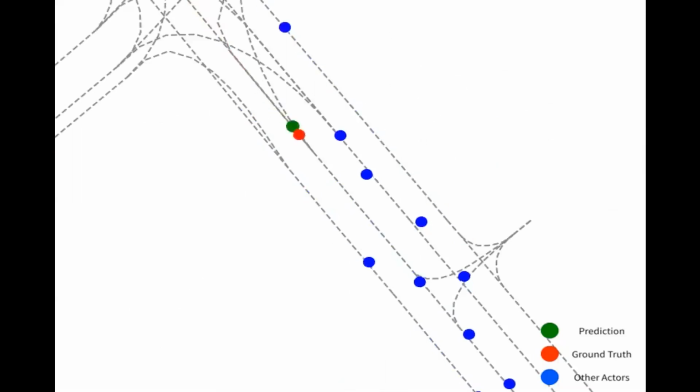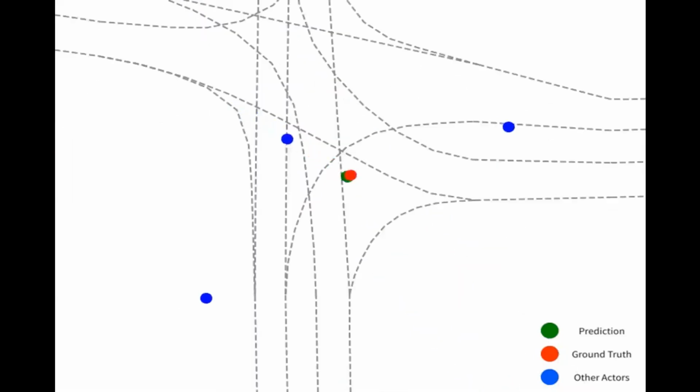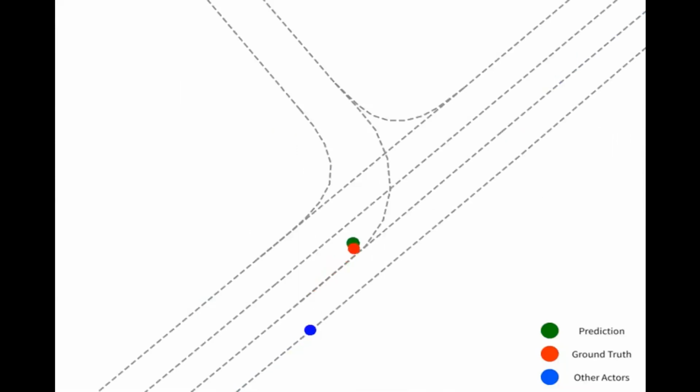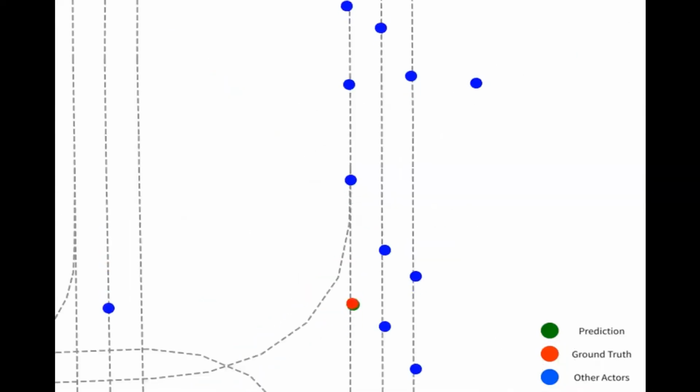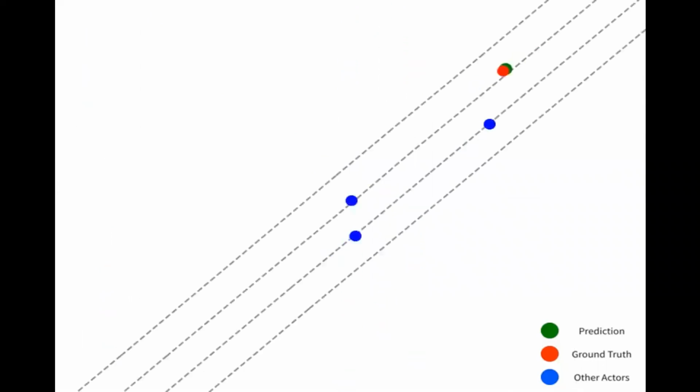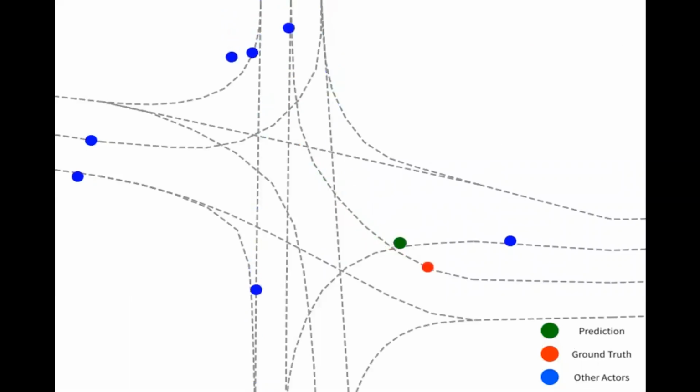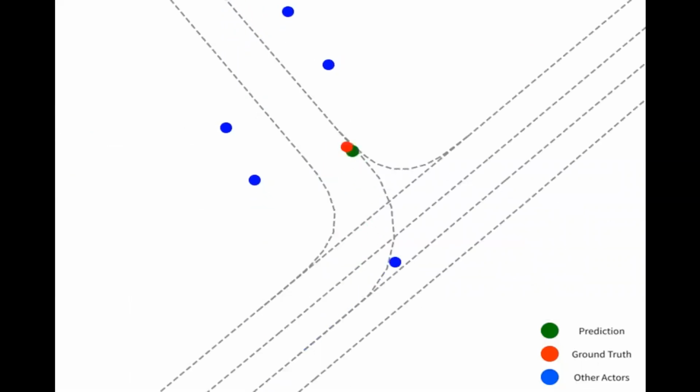Green circle denotes the predicted trajectory of our model. Red circle denotes the ground truth trajectory of the same actor. Blue circles denote the trajectories of the surrounding actors. From the video, we can see that our model is able to predict very accurate trajectories in different map topologies and traffic scenarios.